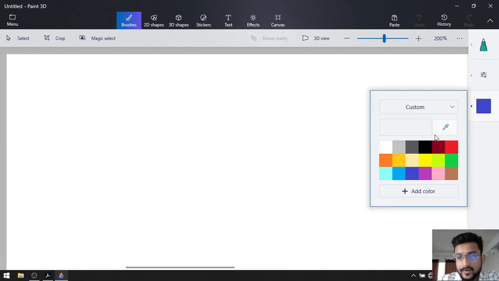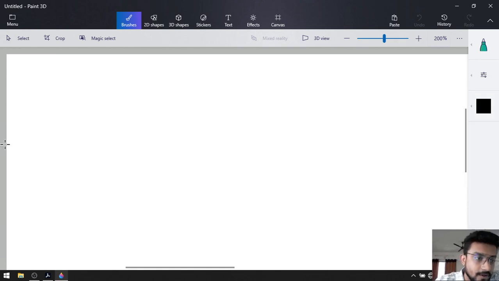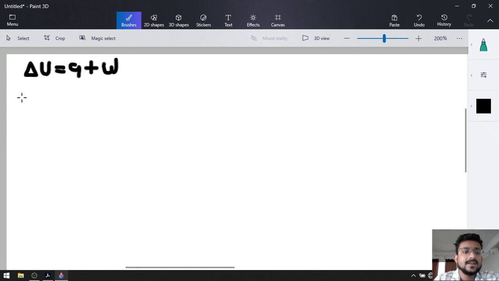At first we derived the first law of thermodynamics, which was delta U is equal to Q plus W, right? To derive this equation, we first took the adiabatic process, where our internal energy change delta U was equal to work adiabatic.